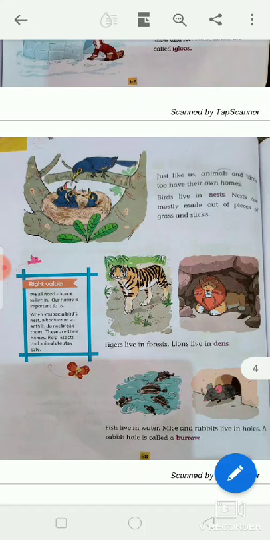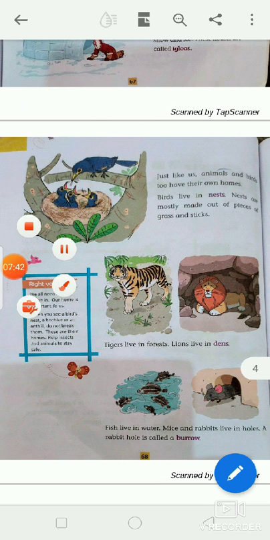Birds live in nests. Where do birds live? In nests. Nests are mostly made out of bits of grass and sticks.